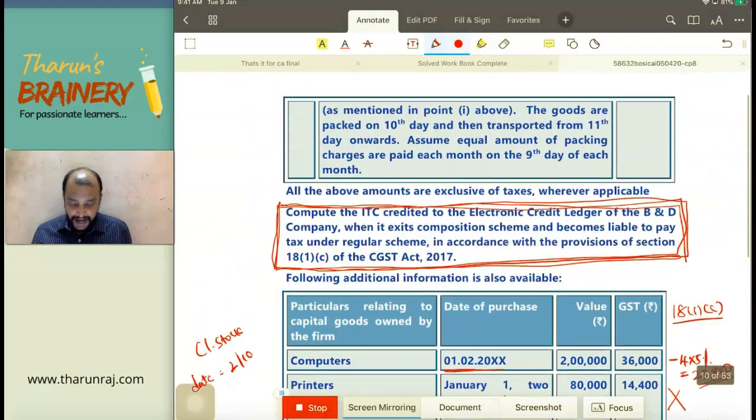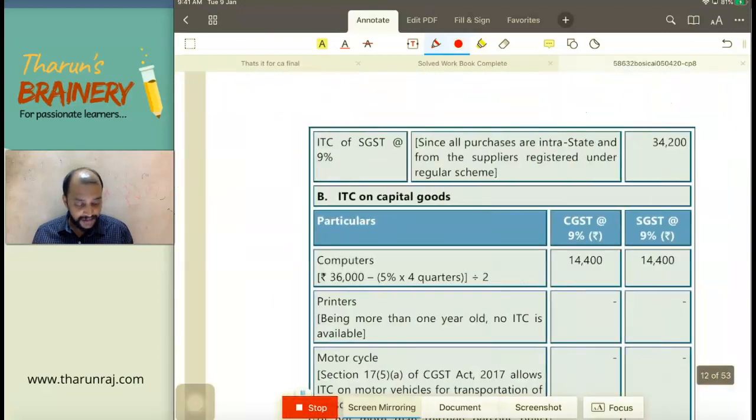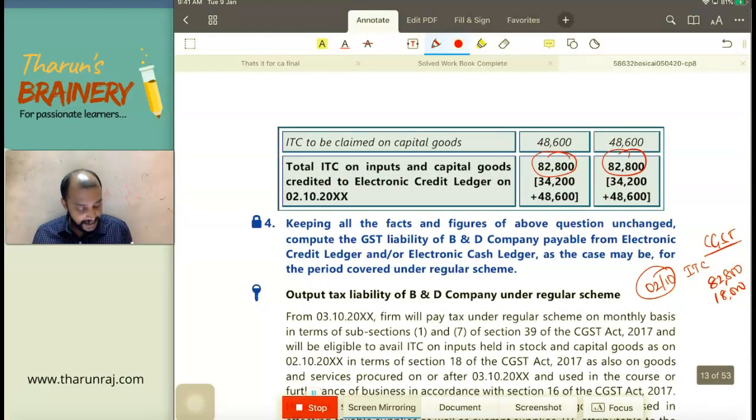No. And any other services? Yes, services we received. GTA services. Whether during October month we received services? Yes. How much is the services that we received? 20,000. So on this 20,000, how much is the GST paid? 5%. On this 20,000, GST is 5%, that is paid under RCM. So therefore, 500 rupees will be added to the ITC with respect to GTA services. Also remember that 500 we need to pay, but for payment of that 500, we cannot use the credit.